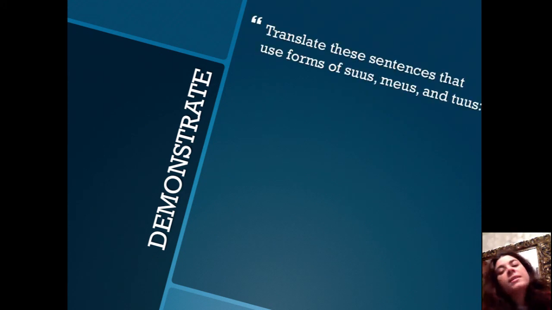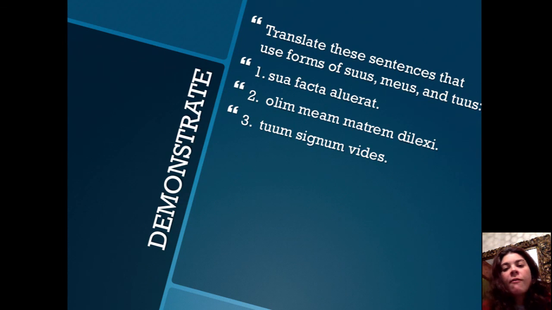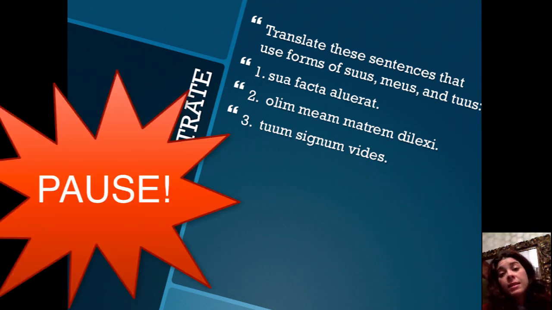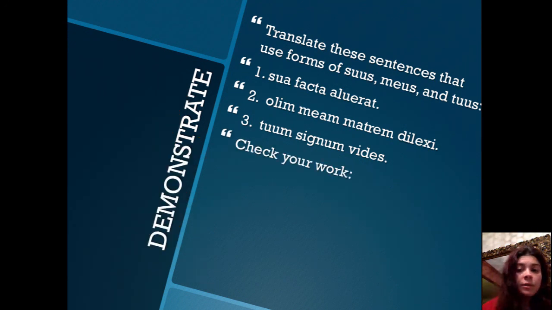So again, translate these sentences that use the forms of suus, meus, and tuus. 1, sua facta aluerat. 2, olim meam matrem dilexi. And 3, tuum signum vides. Take a moment and translate these sentences in your notes. Pause the video now and resume when you are ready. All right, let's check your work.